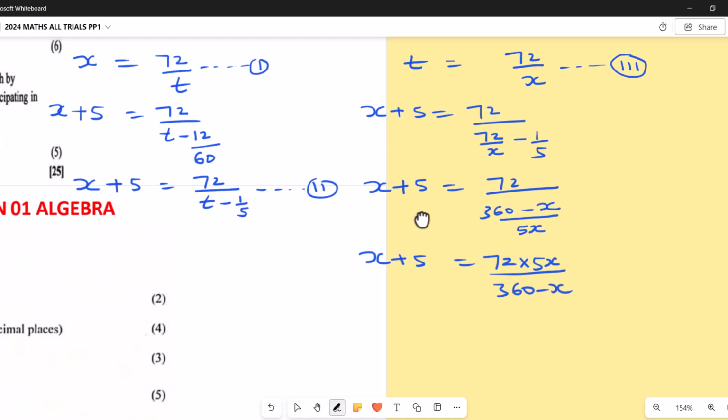Again, x plus 5 equals 360x divided by 360 minus x. As you can see here, I can multiply through by the denominator everywhere now to make things simpler again.